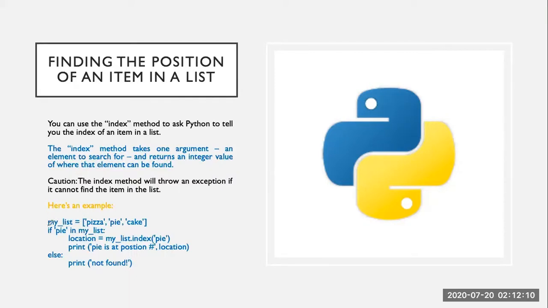For example, this is the code in which we have a list with 3 elements. In case we search for pi in my list, we will use a variable location which will give the index number. We are using the index method, mylist.index, and we are passing the argument, the value we want to find in the list. It will give the index number of that element. We can simply print that position, the index number of that element.